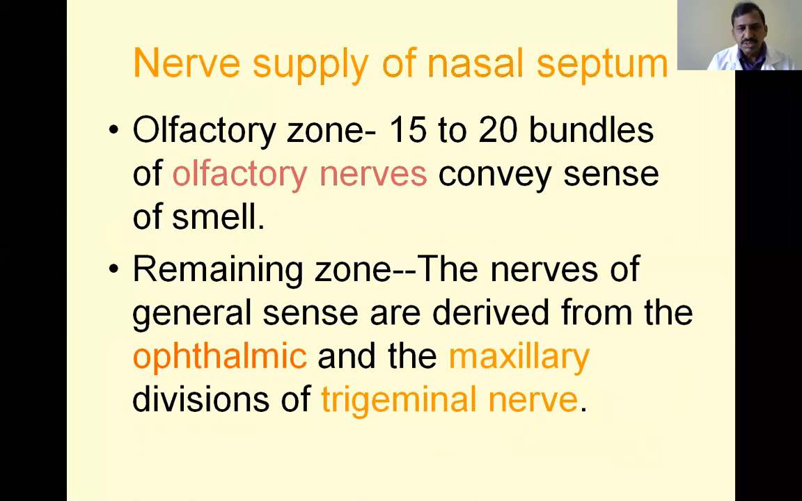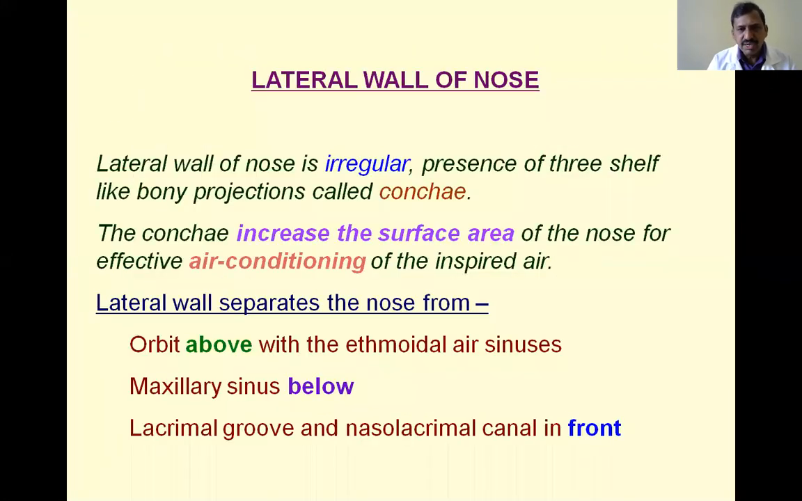Okay. Next, nerve supply of the nasal septum. In the olfactory zone, 15 to 20 bundles of olfactory nerves convey the smells; this is the special sensory supply. The remaining zone receives general sensation from the ophthalmic and maxillary nerves, which are two divisions of the trigeminal nerve. That is the nerve supply.